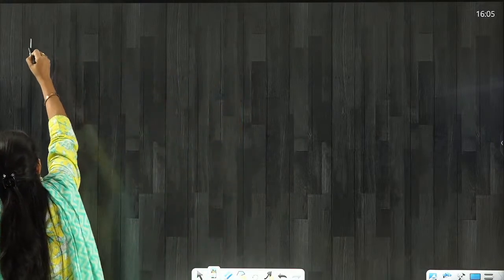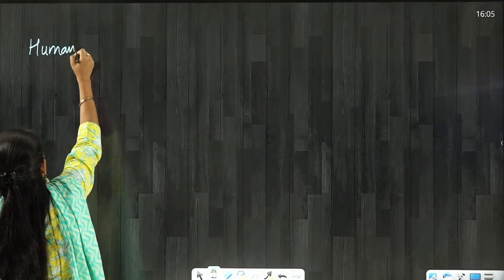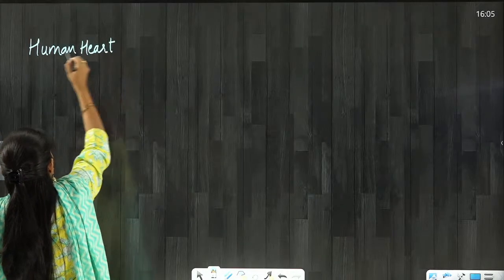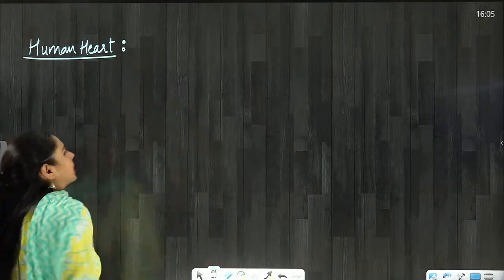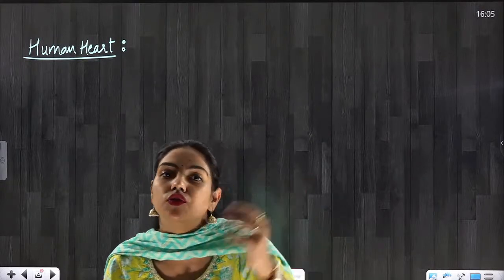If we talk about the human heart, it is our pumping organ. What is the function of the heart? It pumps the blood to the whole body. It pumps the blood to the lungs so that it can get oxygen. We studied in the last session how oxygen comes through the lungs and how CO2 is removed from the blood. So blood needs to go to the lungs, and the blood will be pumped by the heart.